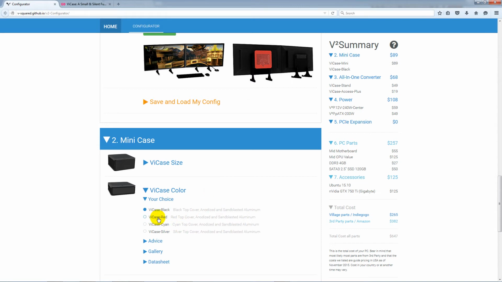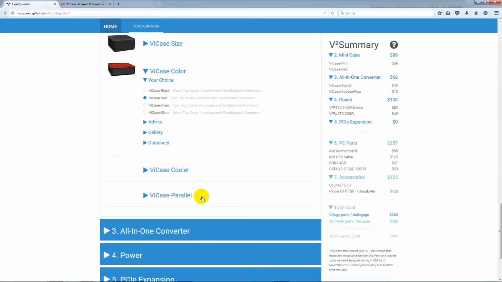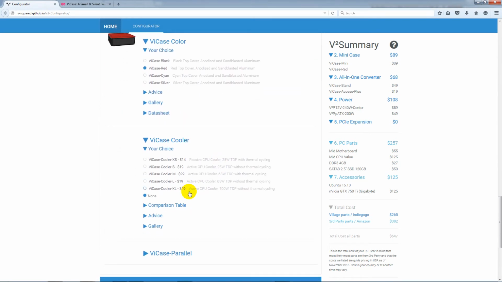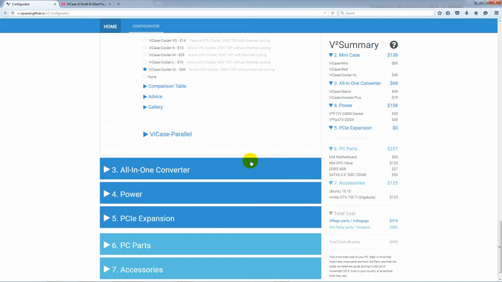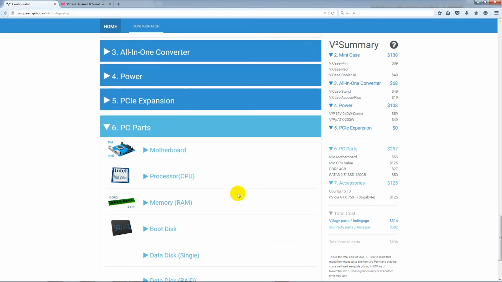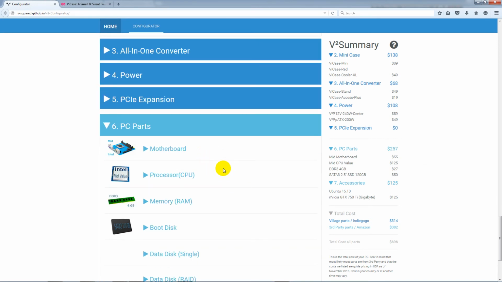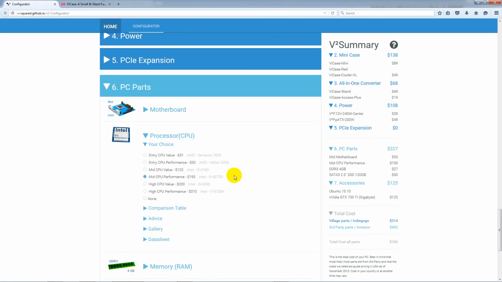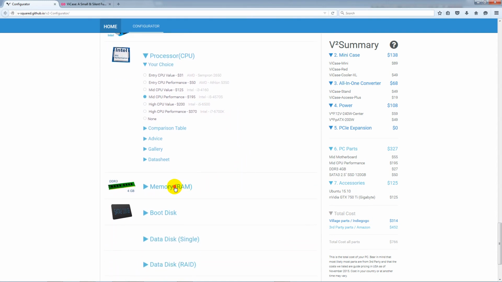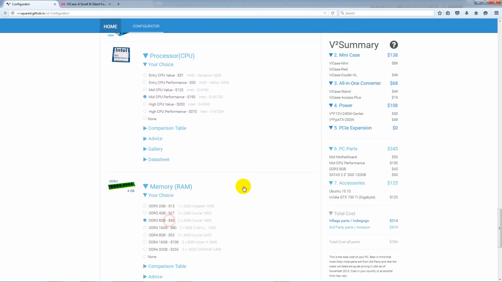I give myself a nice red stylish color and a lower sound cooler. Next, we will change the PC parts. It's always a good idea to choose a faster CPU, and you can give yourself more memory.